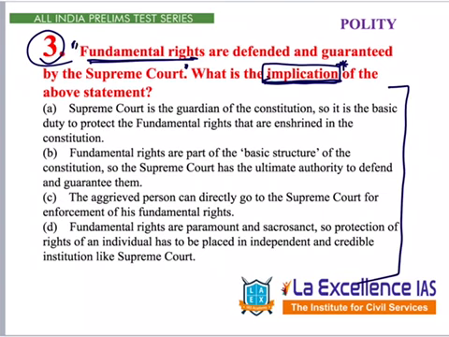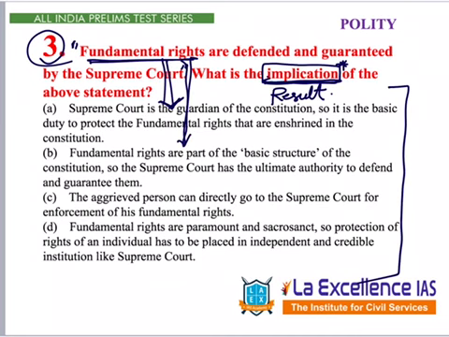Here, fundamental rights are defended and guaranteed by the Supreme Court. What is the result of it? That is the question. Let's read the options. Option A says, Supreme Court is the guardian of the Constitution. So it is the basic duty to protect the fundamental rights that are enshrined in the Constitution. It means the meaning of the statement is given in different words. Let's read option B. Fundamental rights are part of the basic structure of the Constitution, so the Supreme Court has ultimate authority to defend and guarantee them. This is also the meaning of this particular given statement.